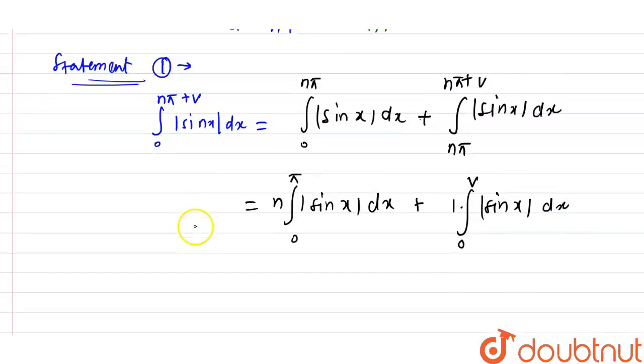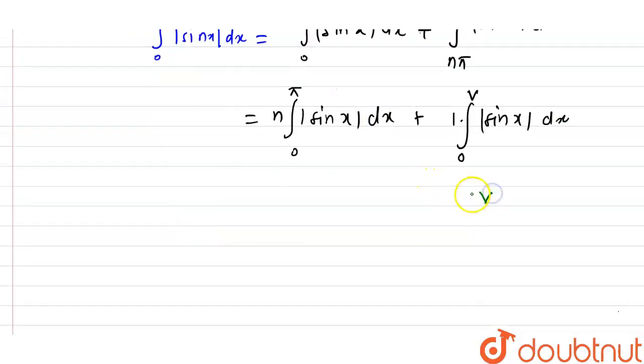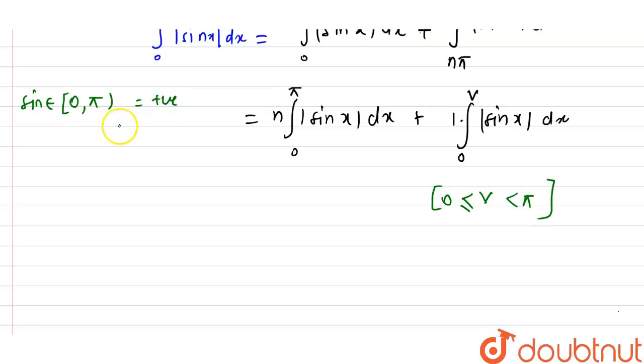Now in the question we are given that v is greater than or equal to 0 and less than π, and we all know that from 0 to π sin is positive. If x belongs to 0 to π, sin x will always be positive. That we already know.